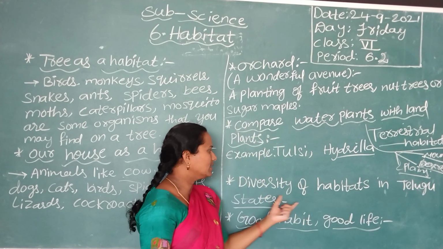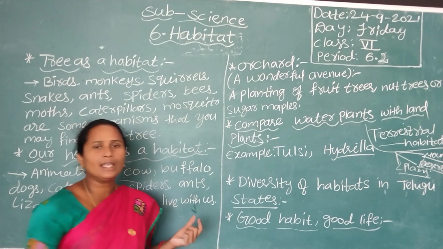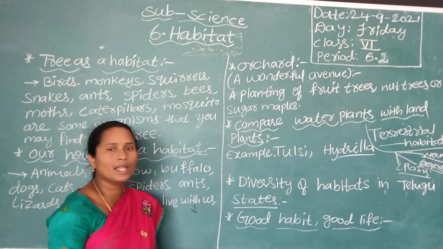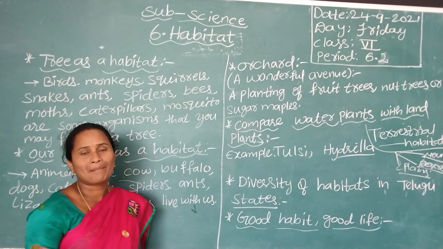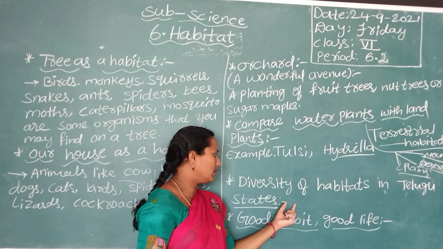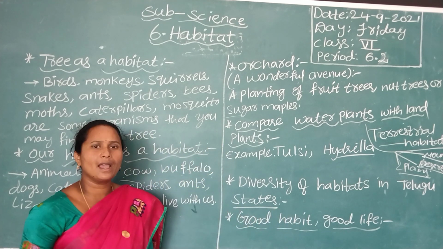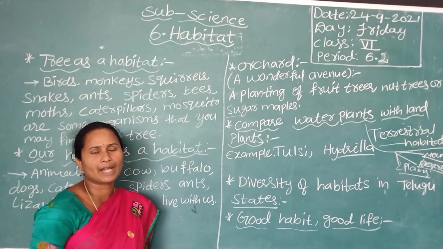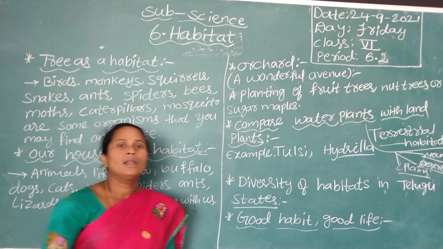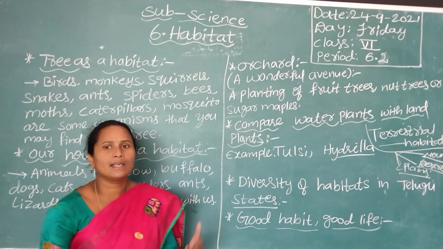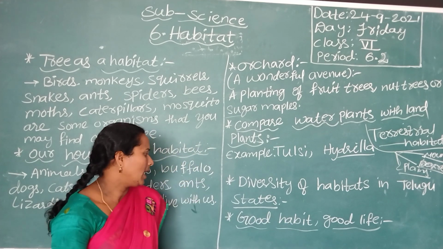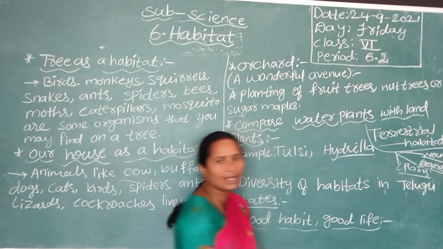And next, diversity of habitats in the Telugu states. Coastal regions: coconut and mangroves are growing in those places. And in our Telangana, grapes and different kinds of crops are growing. Based on climatic conditions the crops growing are also different, and compared to other regions the plants in coastal regions are also different. And good habitat, good life.